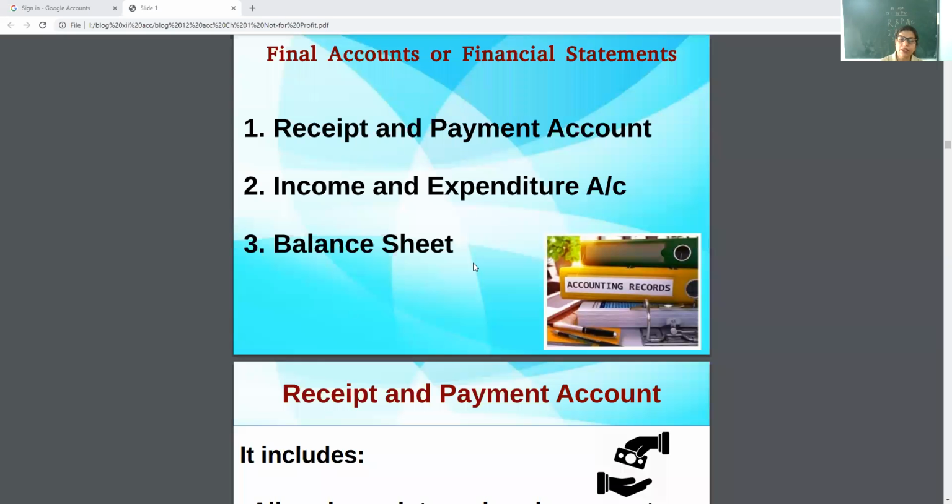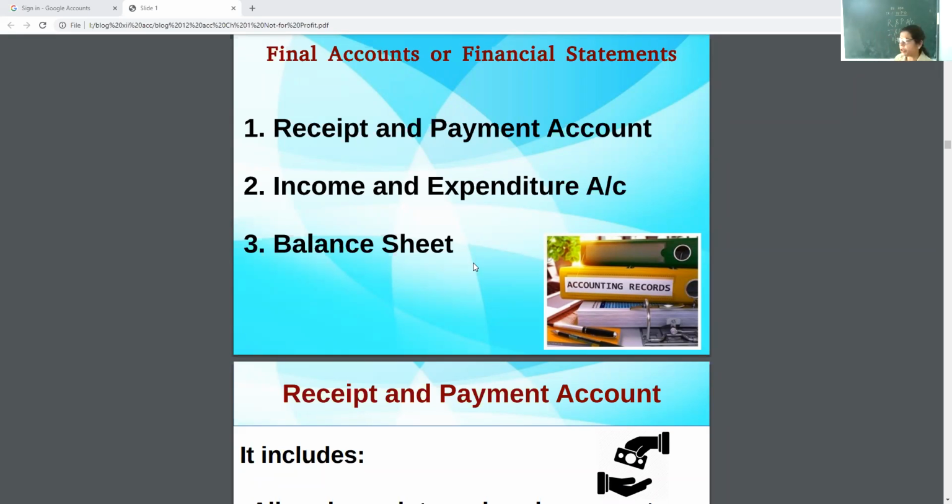Profit organizations earn profits, and what do they do with that net profit? They add it to capital. Same here, an NPO earns surplus and adds this surplus to the capital fund.